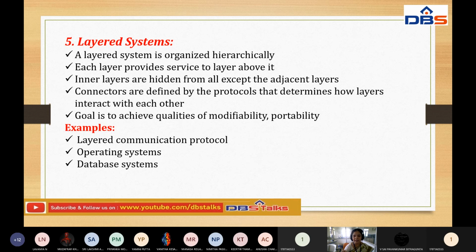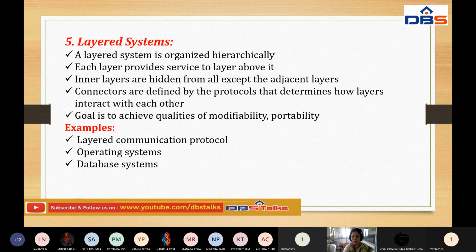What is the first point? The layered system is organized hierarchically. Each layer provides services to the layer above it. Inner layers are hidden from all except the adjacent layers. Connectors are defined by the protocols that determine how layers interact with each other. The goal is to achieve the qualities of modifiability and portability. Examples of these layered architectural styles: layered communication protocols, operating systems, database systems. These are better examples for layered systems.